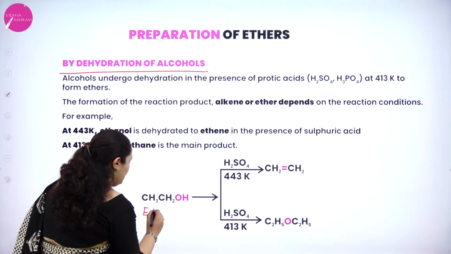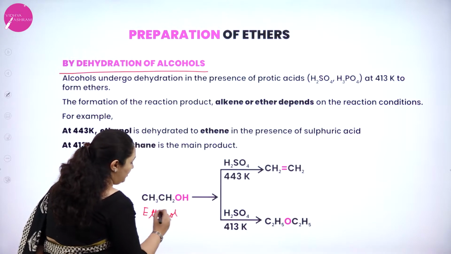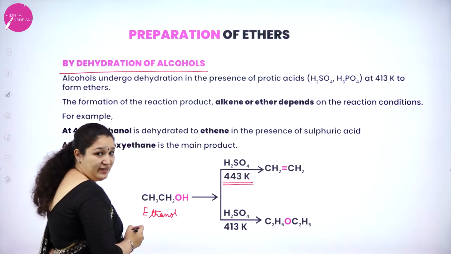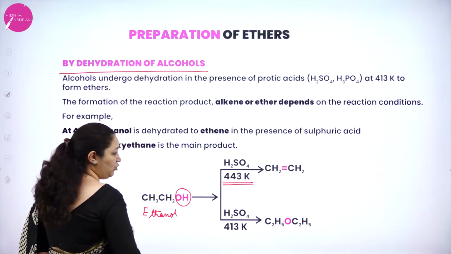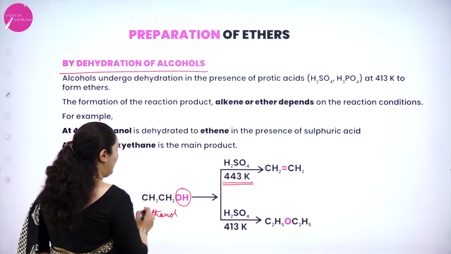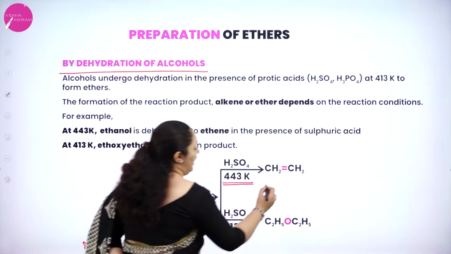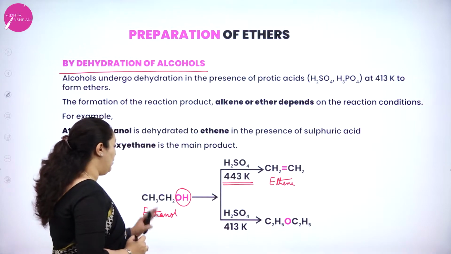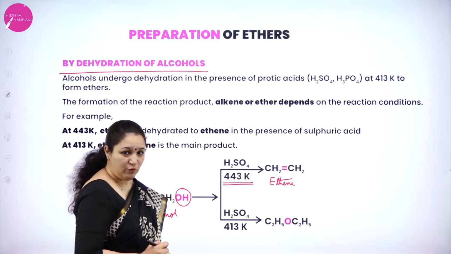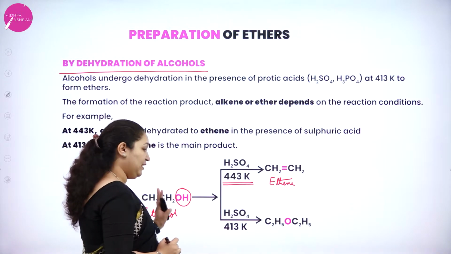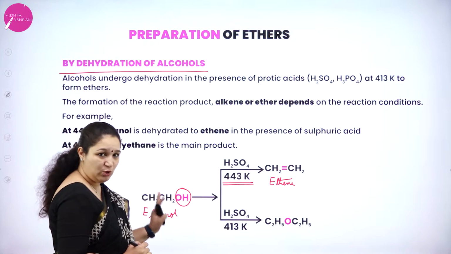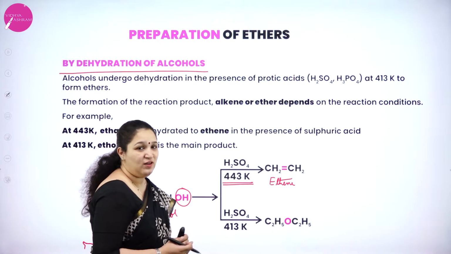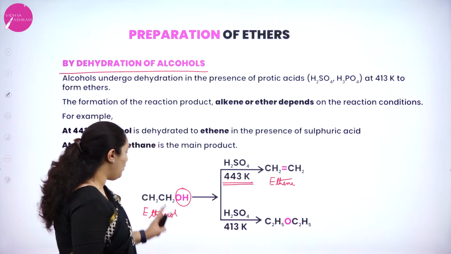Here I've taken an example of ethanol. When ethanol was treated in the presence of acid at 443 Kelvin, dehydration took place. That is, the OH group was removed and the hydrogen from the neighboring carbon atom was also removed, and we got ethene. Whereas when ethanol was treated with sulfuric acid at 413 Kelvin, here again it is dehydration, that is removal of a water molecule, but the mechanism is different. We will learn the mechanism in a further class.